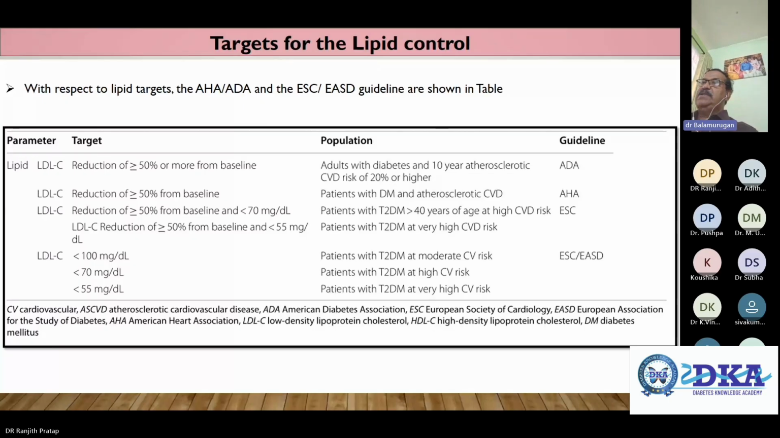Or less than 70 in patients with type 2 diabetes of more than 40 years of age and high cardiovascular risk. And again, less than 55 in patients with type 2 diabetes and very high cardiovascular risk. And LDL less than 100 mg/dL in patients with type 2 diabetes and moderate cardiovascular risk, according to ESC and EASD; less than 70 mg/dL in patients with type 2 diabetes and high cardiovascular risk; less than 55 in patients with type 2 diabetes and very, very high cardiovascular risk. So I tried to give you the hypertension guidelines, dyslipidemia guidelines, glycemic guidelines, and different things.